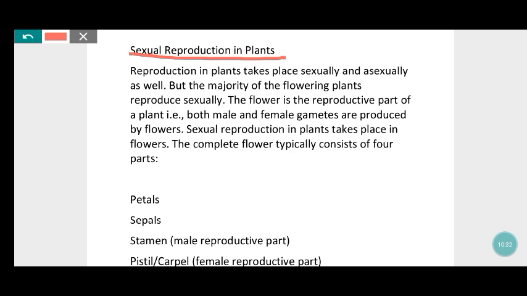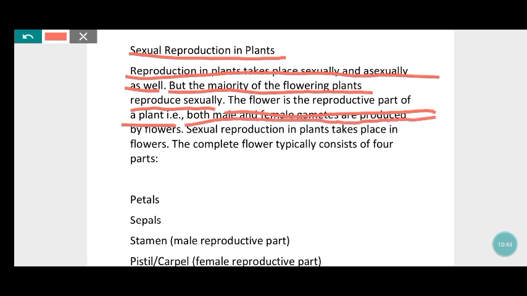Sexual reproduction in plants. Reproduction in plants takes place sexually as well as asexually, but the majority, the flowering plants, reproduce sexually. The flower is the reproductive part of the plant. Both male and female gametes are produced by flowers. Sexual reproduction in plants takes place by flowers. The complete flower typically consists of 4 parts.